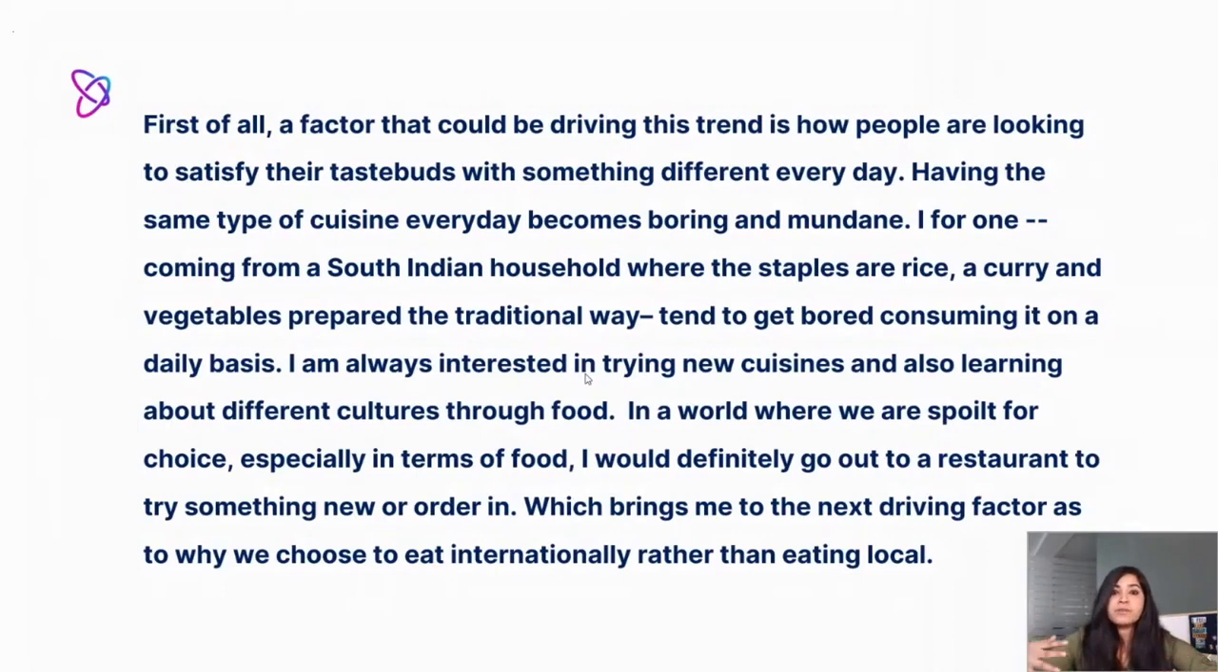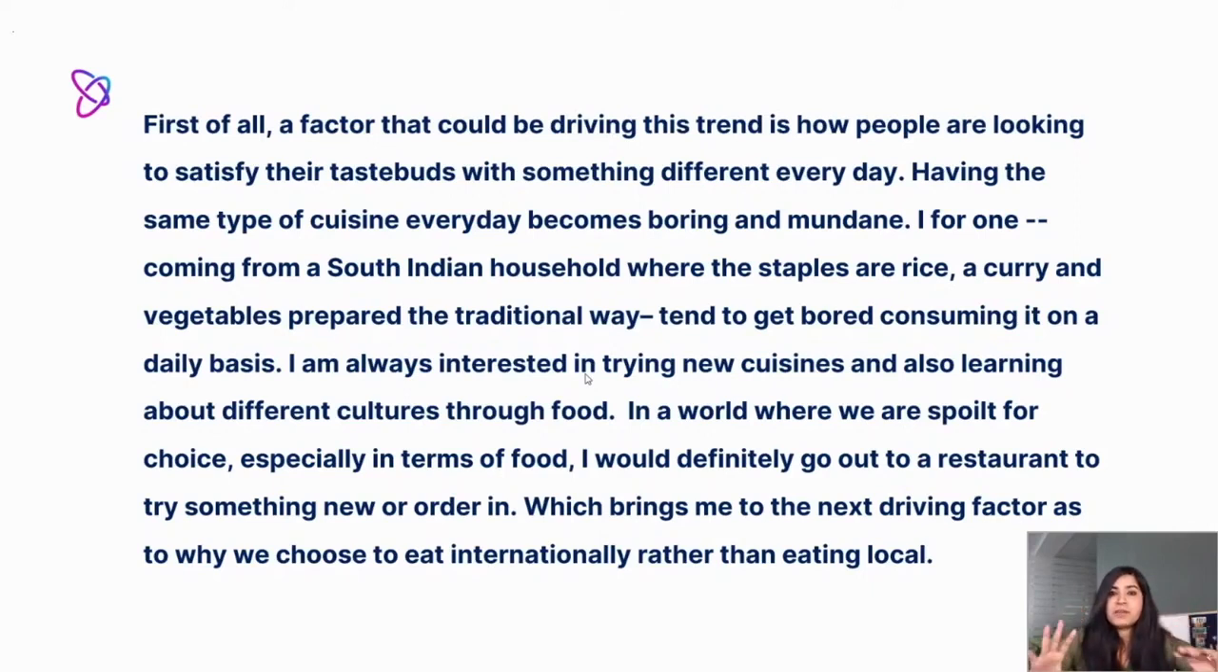I, for one, coming from a South Indian household where the staples are rice, a curry, and vegetables prepared in the traditional way, tend to get bored consuming it on a daily basis. I am always interested in trying new cuisines and also learning about different cultures through food. In a world where we are spoiled for choice, especially in terms of food, I would definitely go out to a restaurant to try something new or order in, which brings me to the next driving factor as to why we choose to eat internationally rather than eating local.